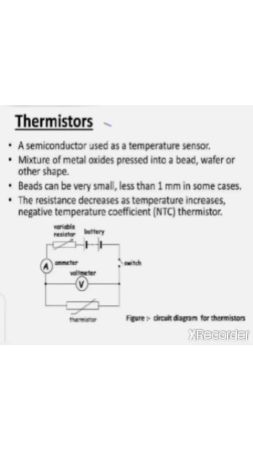Next one is the thermistor. Thermistors are semiconductors used as temperature sensors. They are a mixture of metal oxide which is pressed in the form of beads, wafers or other shapes.